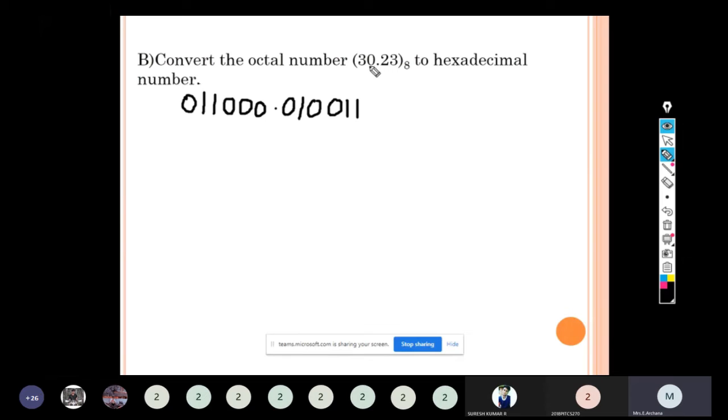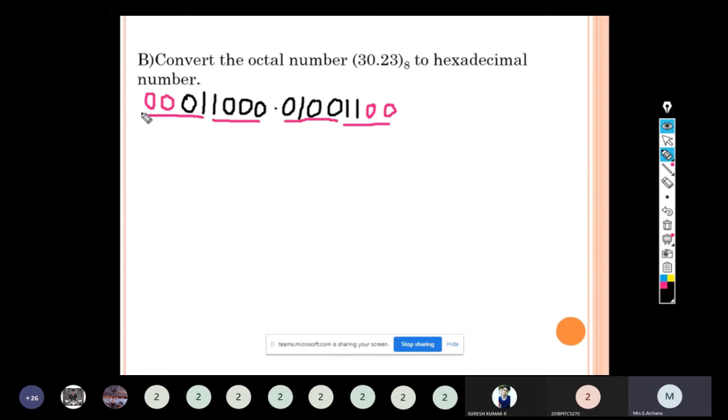The given octal number 30.23 is converted into this binary number. Now we are going to convert this binary number into a hexadecimal number by grouping the bits. How will we group? By combining 4 bits. So this will be 4 bits. Here we have only 2 bits, so we can add 2 bits here. Then it is converted into 4 bits. So we have 2 groupings for the integer part, and for the fractional part also we have 2 groupings. Then we have to write the equivalent hexadecimal number.